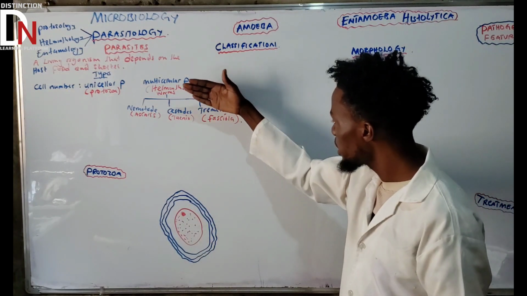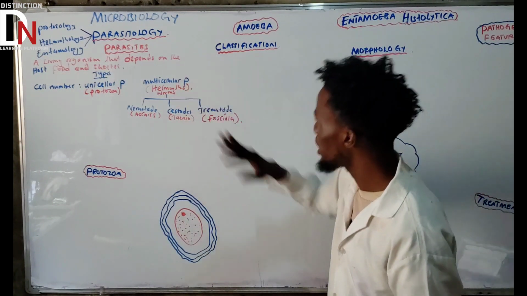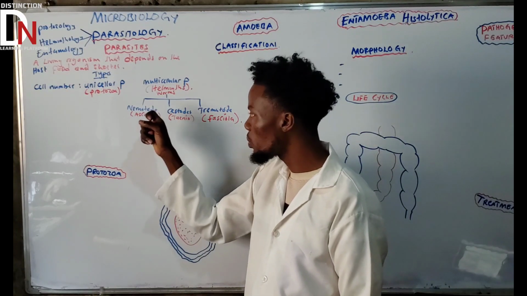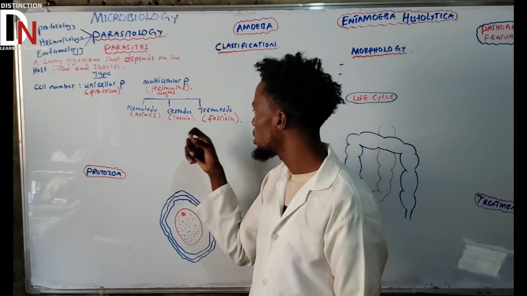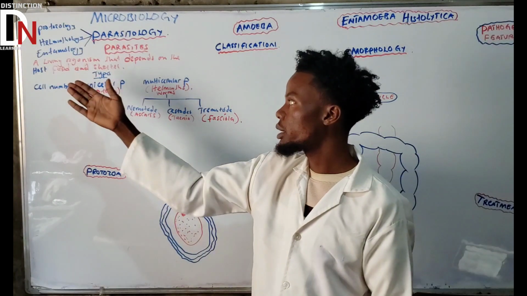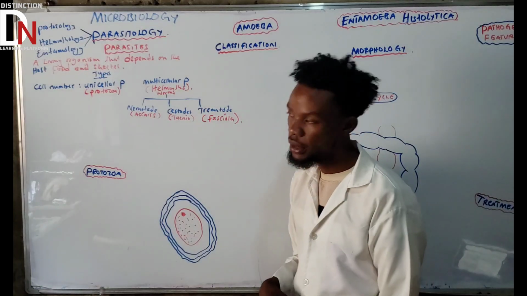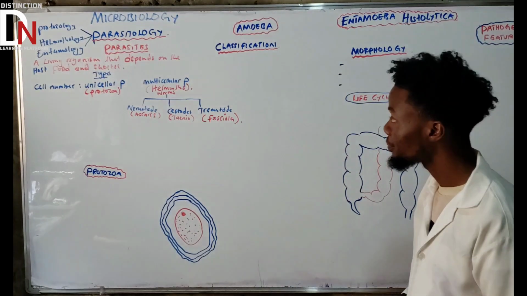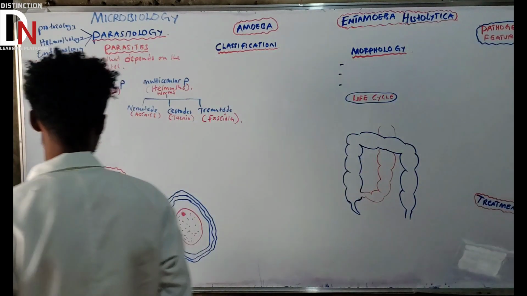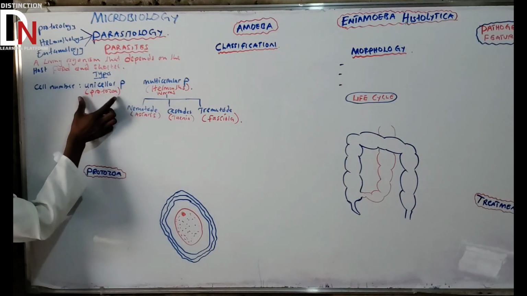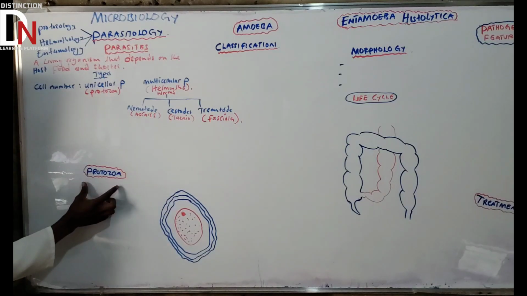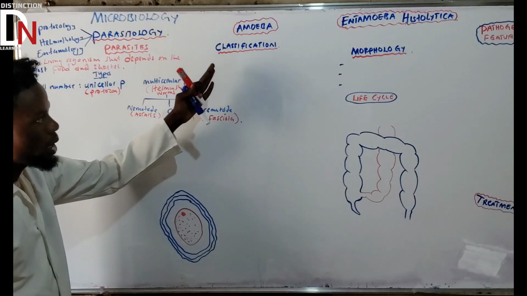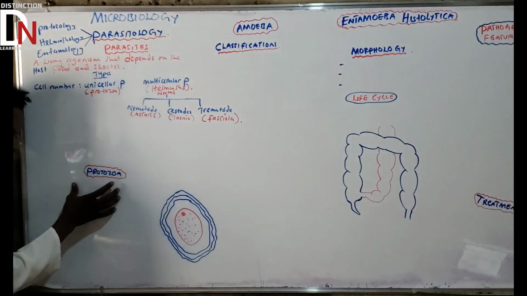Okay, so this is what we'll come and talk about. The moment we start talking about the multicellular, after finishing unicellular, we'll start with the nematode. After we're done with the nematode, we'll go to cestode and trematode. Then we're going to go to entomology, which is the arthropods. We should be updated with a video that I'm going to be posting. Since we've understood that, this one, unicellular, which is protozoa, we'll understand it in detail, because the one that we'll start with, like here, Entamoeba histolytica, is the one that is under what?